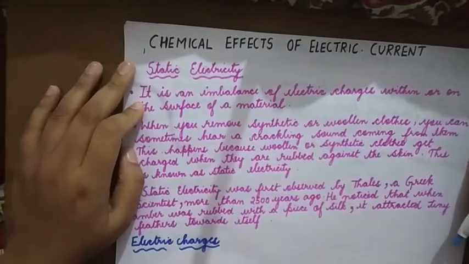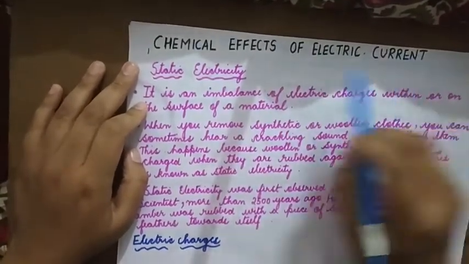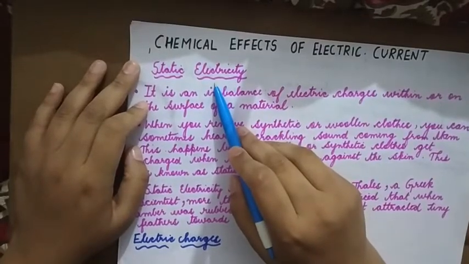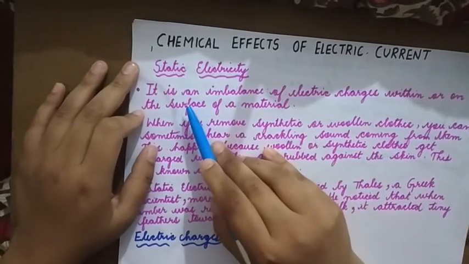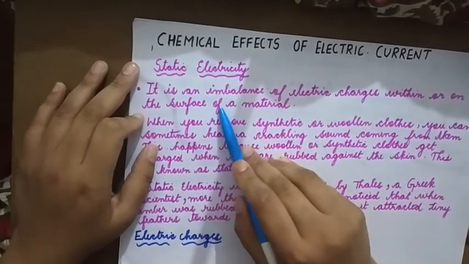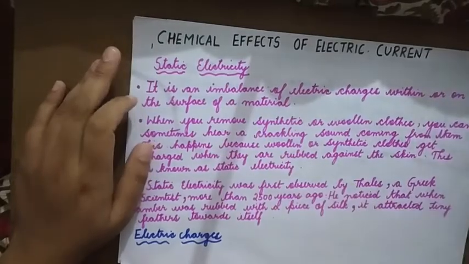Good morning, students. We are starting off with a new chapter, that is chemical effects of electric current. Moving on to the very first concept that we need to understand is what is static electricity. Static electricity is an imbalance of electric charges within or on the surface of a material.